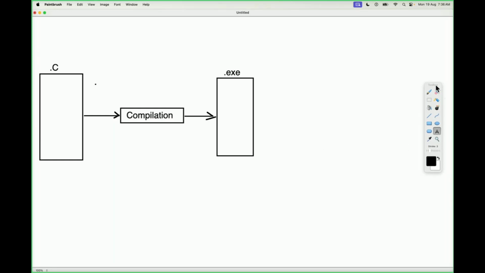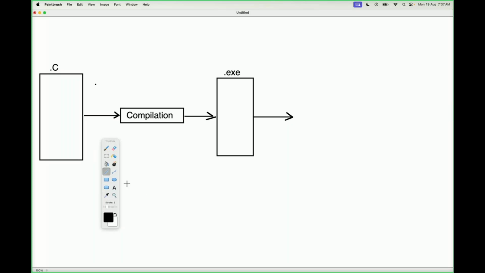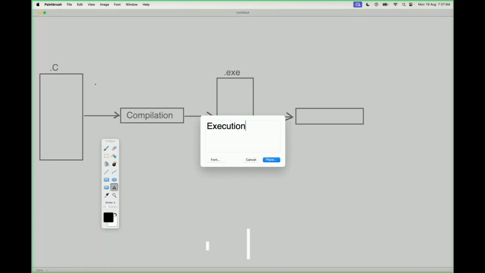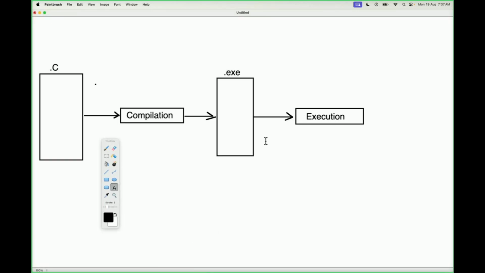Now here we are getting some .exe file. It's okay. When we completed this .exe file, then what next one here we are getting there? Then we have to submit this program for execution. So now here we have to provide execution. Now understand it clearly. Execution. When we have execution process for it, here we are able to get some outputs. This is the total structure.